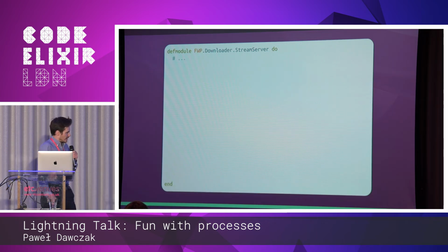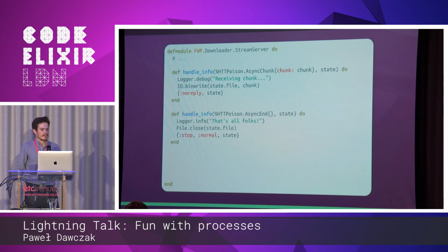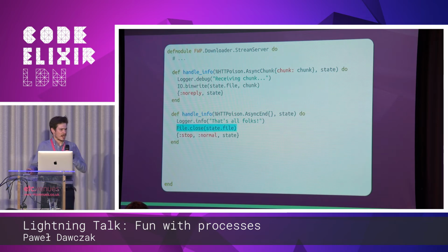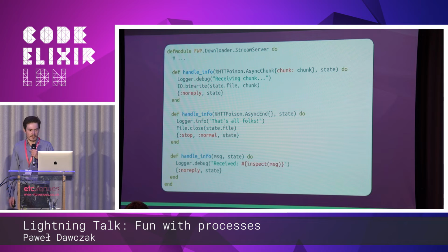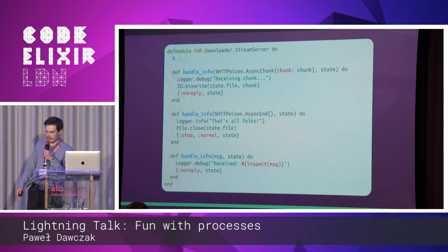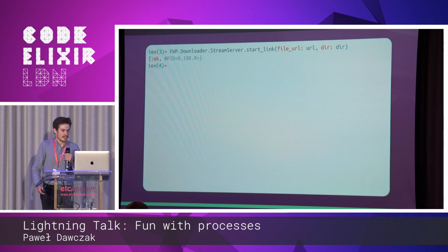Next off, I need to implement the handle functions here. First off, the async chunk, which will receive the chunk of data, which I'll write to the file. Next, the async end, which will indicate, well, there's nothing more to process here, so I can actually close the file and stop the GenServer because there's no more work to be done. Next off, handle_info, because there's a bunch of other messages which I just need to handle. In here, I'll just log them. Let's give that one a try.